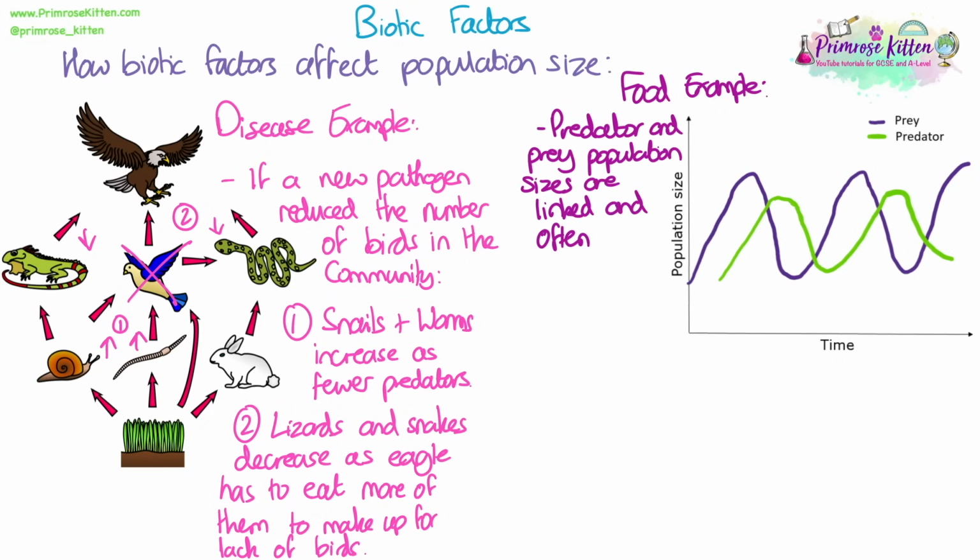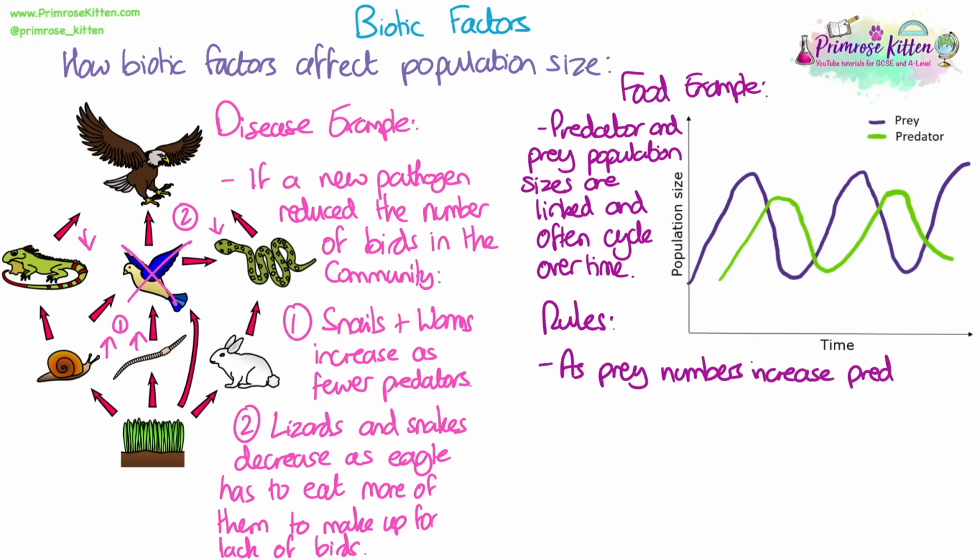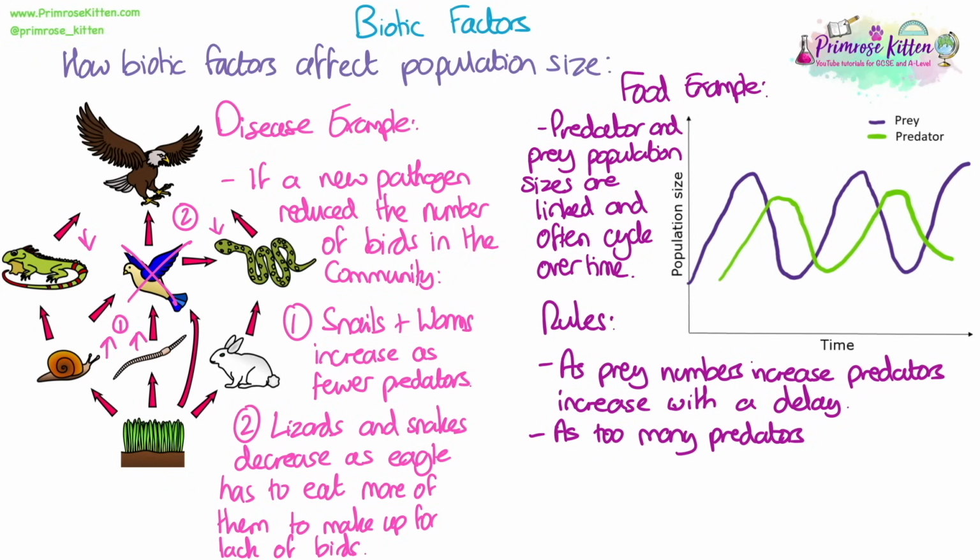Another example: we need to know about predator and prey population sizes, how they're linked, and how they often cycle over time in stable ecosystems. There are certain rules that these predator-prey cycles always follow. As prey numbers increase, the predator numbers will increase because there's more food, so more of them are able to survive and reproduce, but there will be a slight delay.